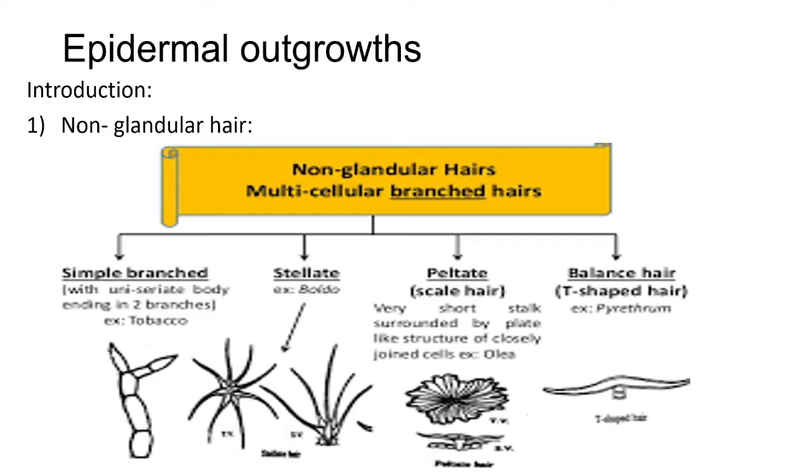Non-glandular hairs originate from the epidermis. They have a basal part called the foot and an apical part called the body. Every non-glandular hair has two parts, base and apical part. These trichomes may be unicellular or multicellular. Trichomes may occur on all parts of the plant. They persist throughout the life of the organ, or may eventually be lost.